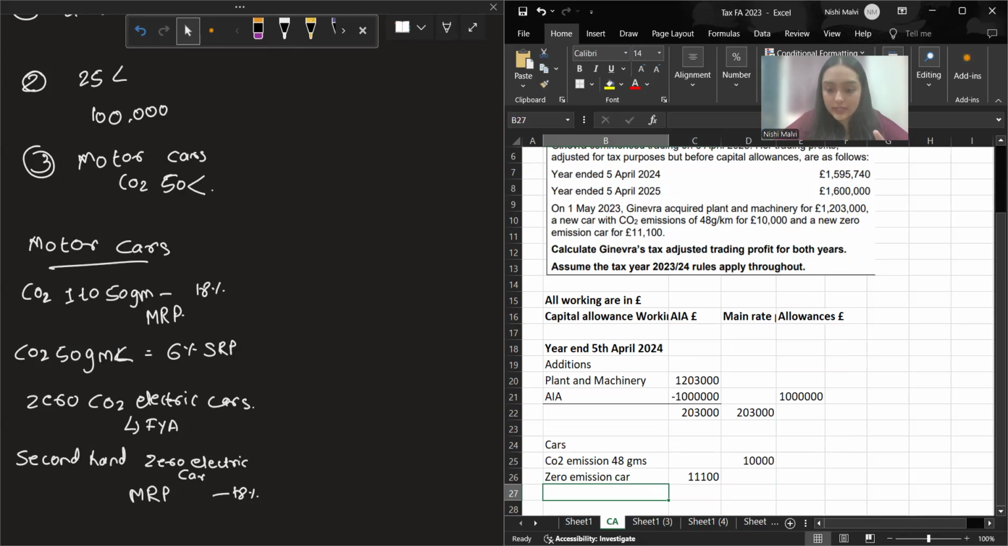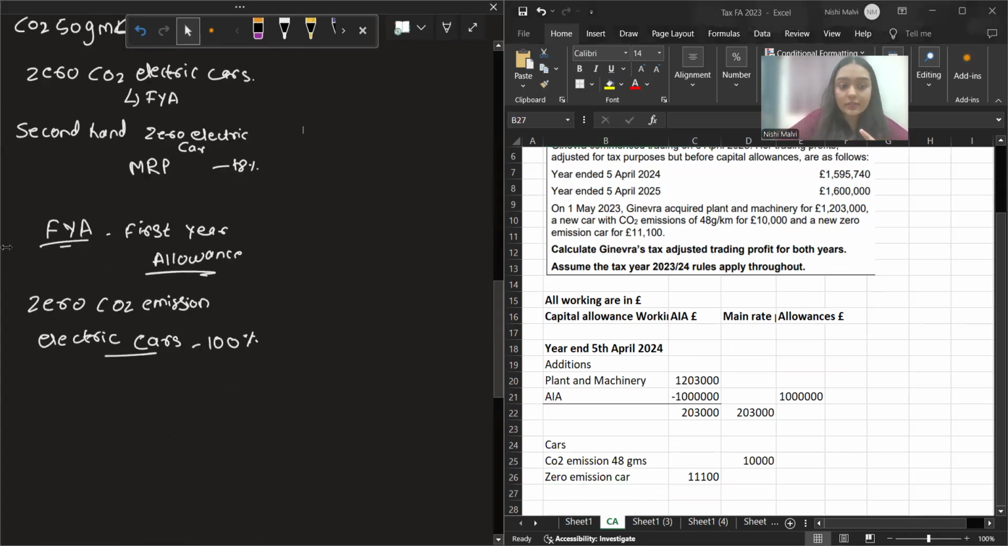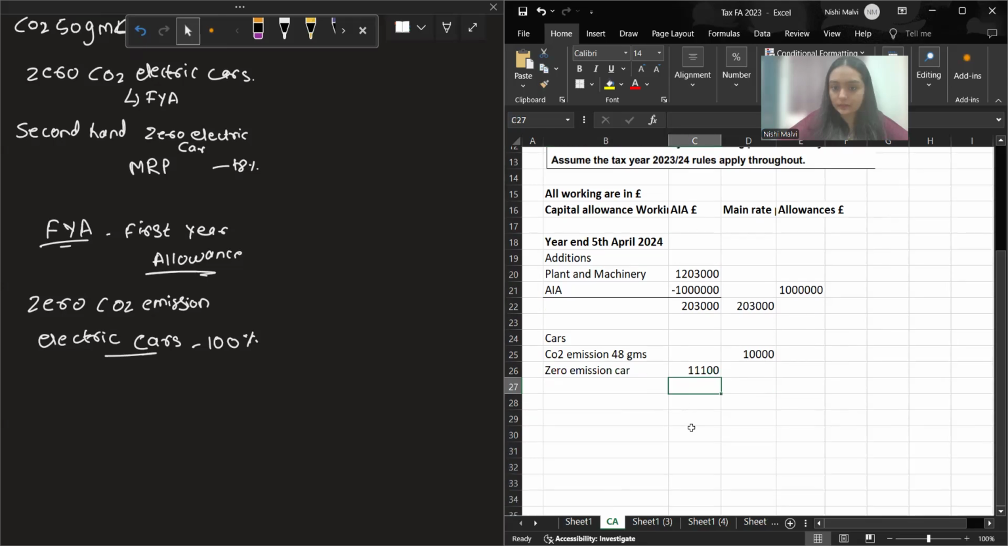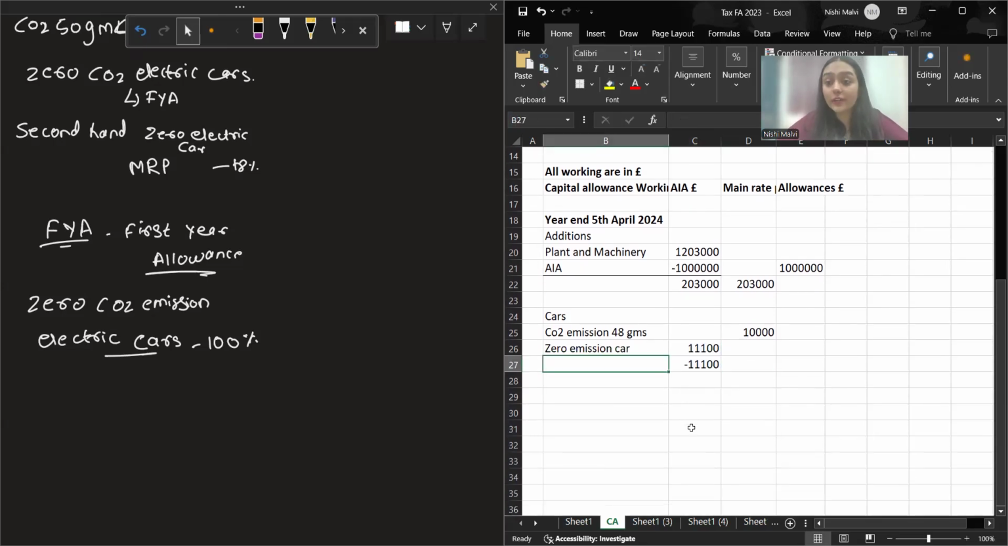On cars, see this line, you get this first year allowance. So I'll claim that, I'll deduct that one. You get 100% FYA. This FYA also gets time apportioned. Sorry, this FYA is never time apportioned. I'm so sorry. Yes, this FYA is never time apportioned. So yeah, here it will be 0.